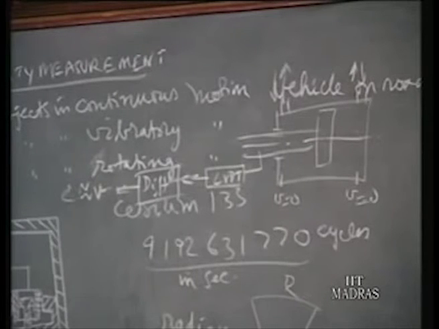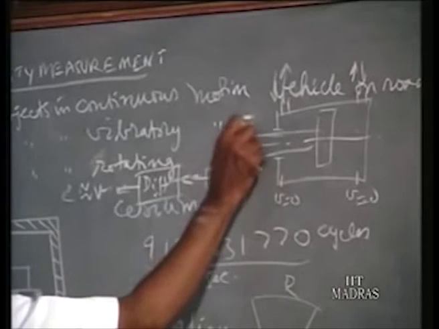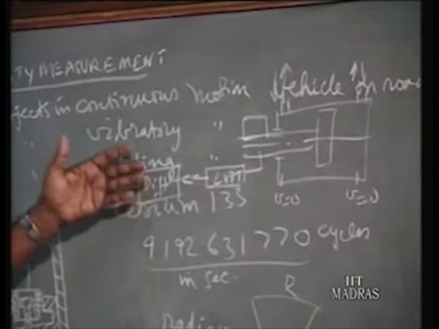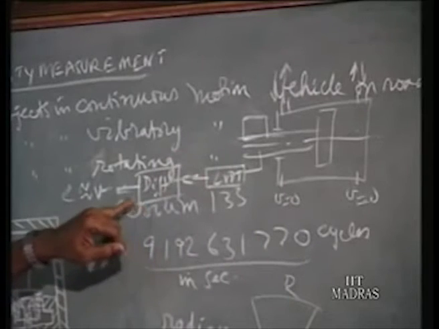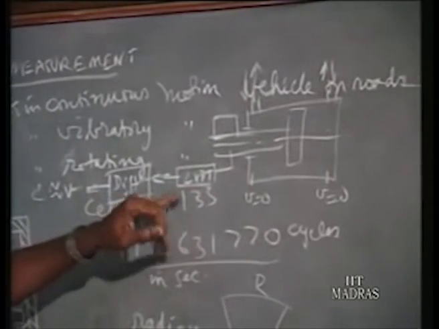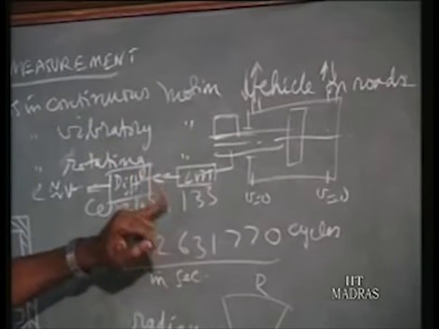Or we can also integrate, by mounting an accelerometer on the moving body and integrating the acceleration to get the velocity. You can adopt either of these two, but the problem with differentiation is that the LVDT output voltage will have some ripple, about 5%, because the signal comes out of a low pass filter.